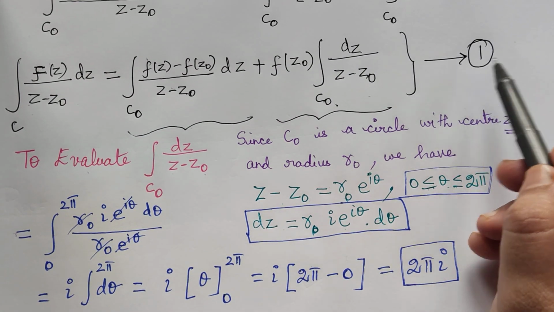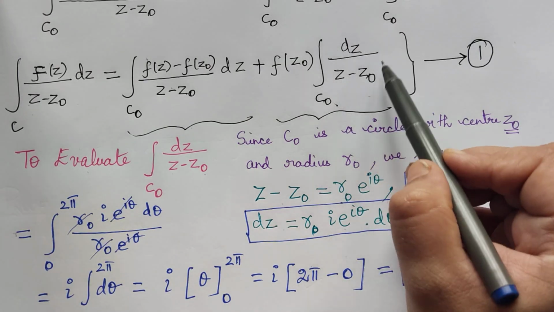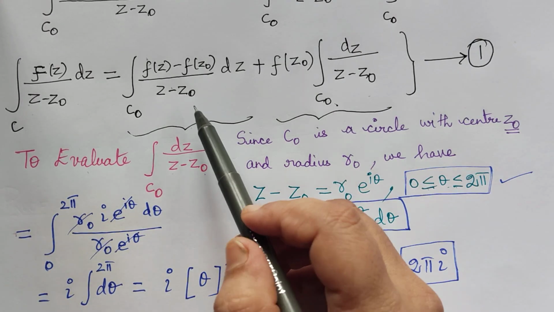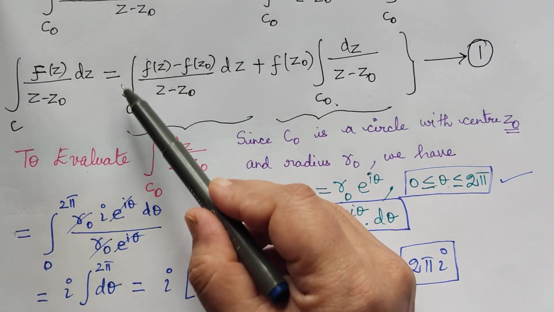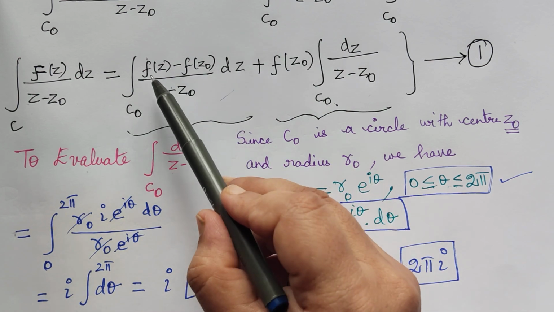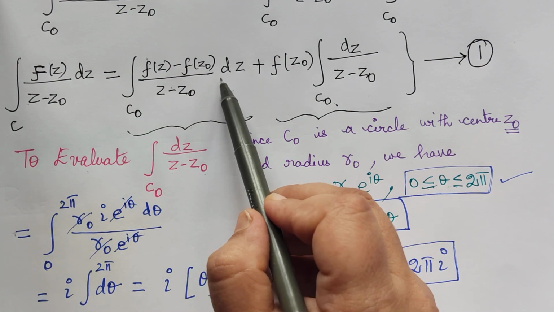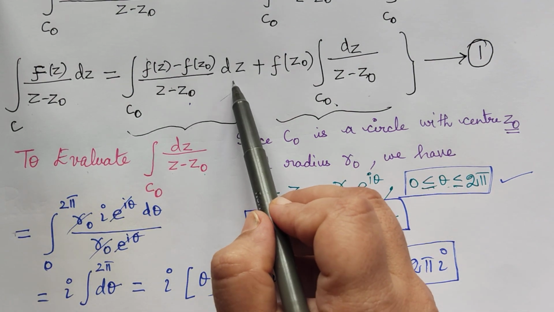So in this equation 1, we have evaluated the second integral. Now we shall evaluate the first integral, that is integral over c naught f of z minus f of z naught divided by z minus z naught dz.